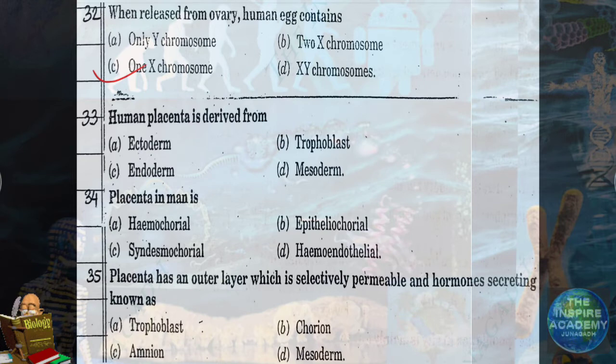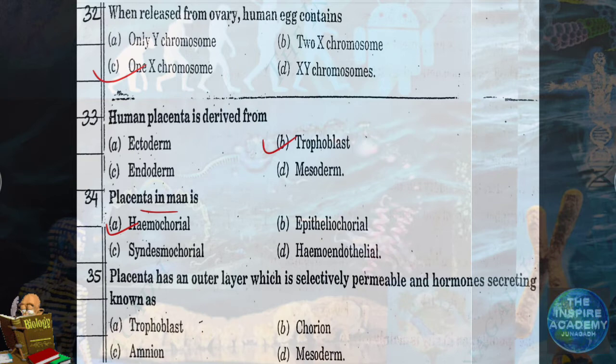Question number 33. Human placenta is derived from trophoblast. Option B. Question number 34. Placenta in man is hemochorial.